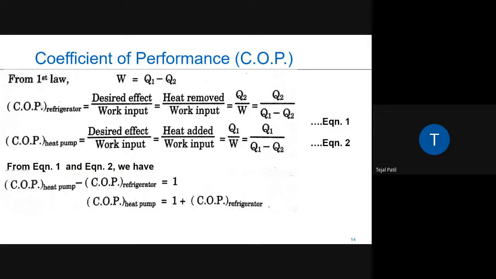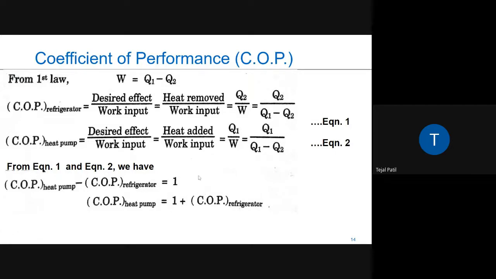So if we find this for the same system, for the same temperature of the heat source and the sink, that is, if you have a system working between the same heat source temperature and heat sink temperature, then and only then this is possible. It is not for any refrigerator and any heat pump.